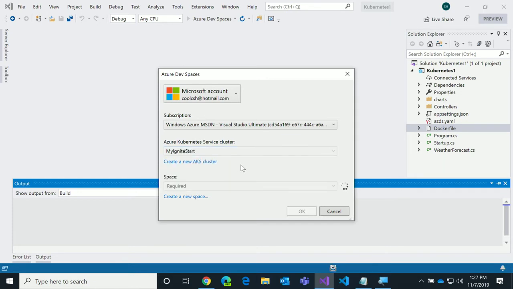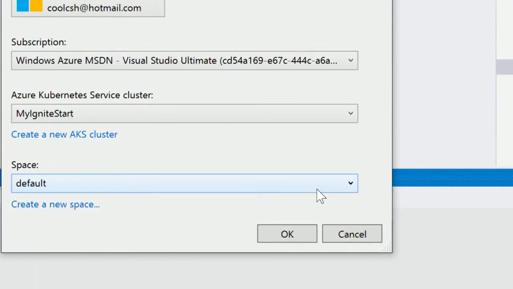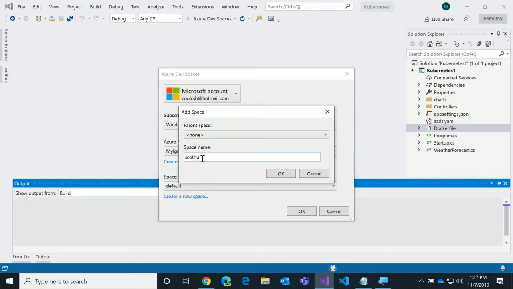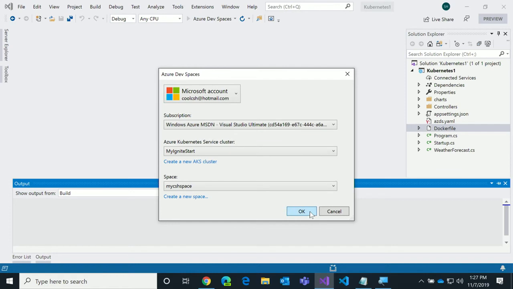What you do next, this is important. You select your cluster. And to me, this is a glitch in the tools. Do not fall for this. It says space default. Do not select that. Bad, bad, bad. You will be very unhappy. Click create new space, and select your space. Then you press OK, and a bunch of magic happens.